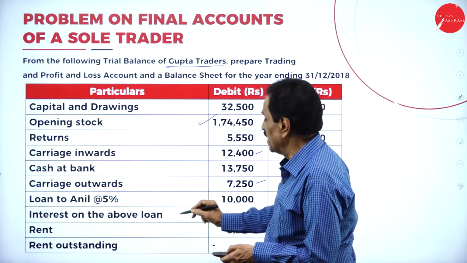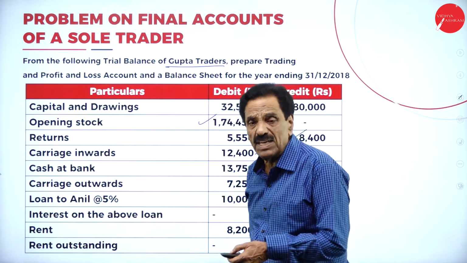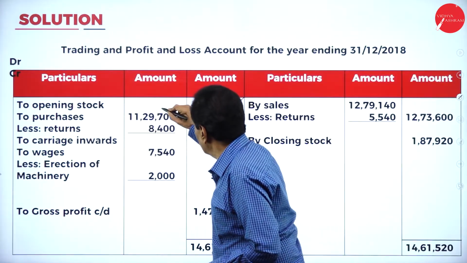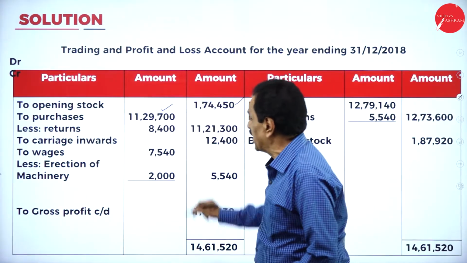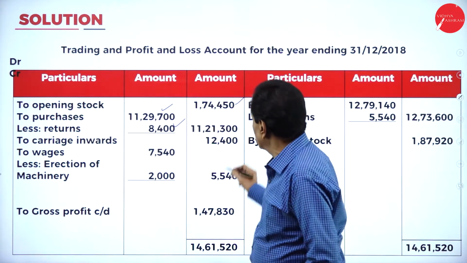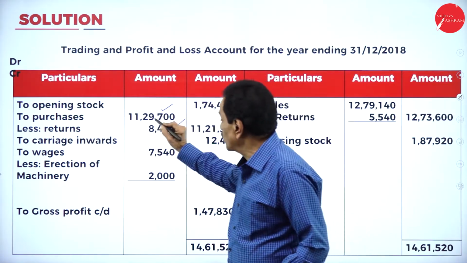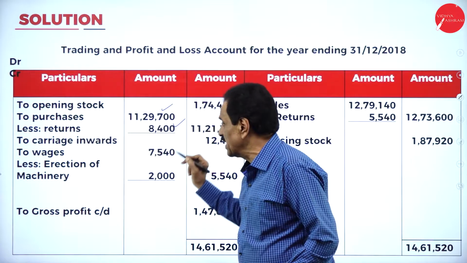See that? Here, have you got the returns? Here, 8,400 should be deducted. What's your purchase? 11,29,700. Purchase return is how much? 8,400 should be deducted. The balance is 11,21,300. Out of the purchase, the return should be deducted.